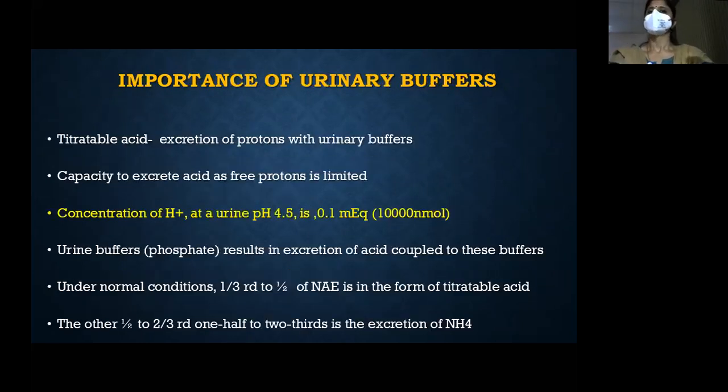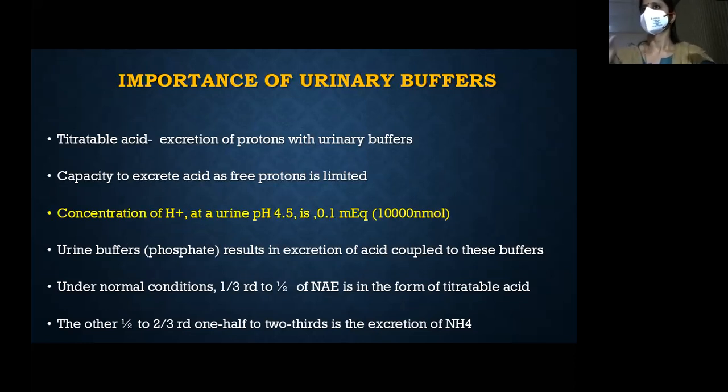So what is the importance of urinary buffers? You have a buffer in serum. Why do you need a urinary buffer? Urinary buffers are also called titratable acid. The maximum acidic urine you can produce is a pH of just 4.5. But at that pH, the H+ concentration is just 10,000 nanomoles, while you have to excrete 70 million nanomoles.